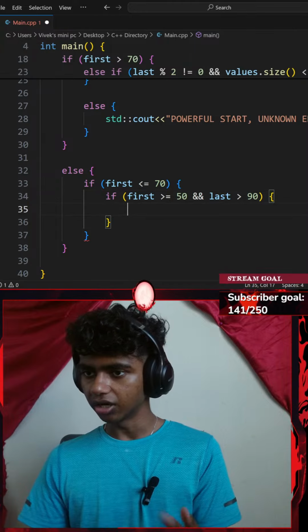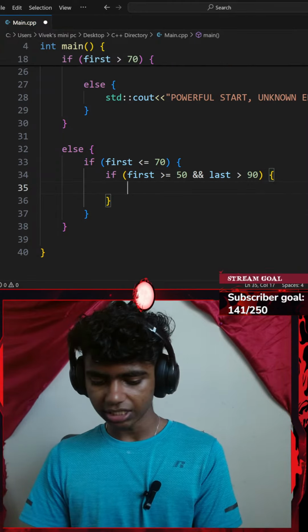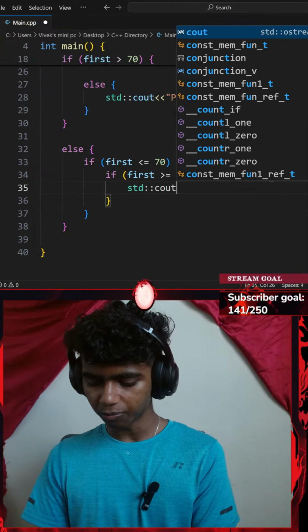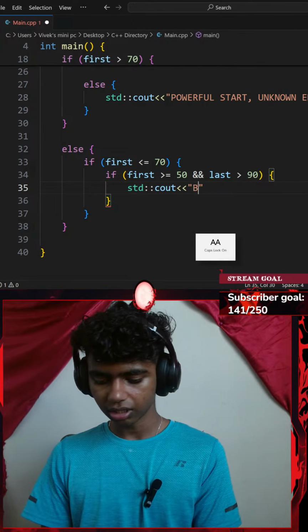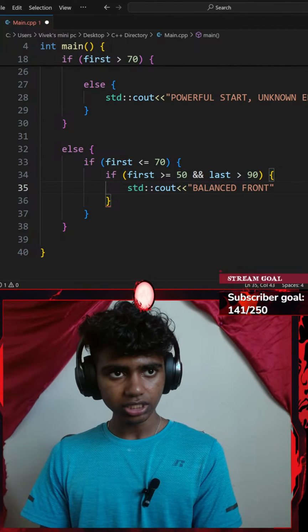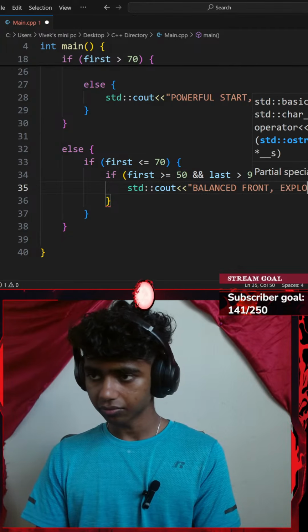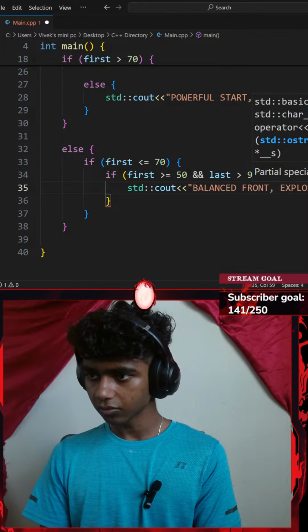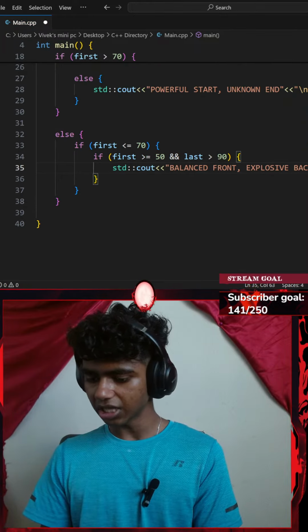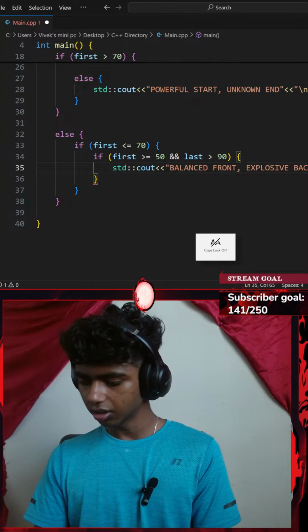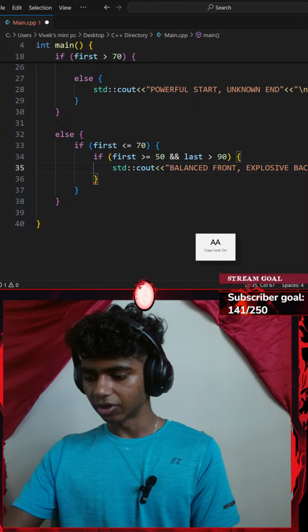Okay, I'll go with another pair of curly braces. I'll go with a standard console output with an insertion operator. This is going to be saying something like "balanced front, explosive back." Okay, perfect. Actually, I'll go with a \n new line, and then I'll end it with a semicolon.